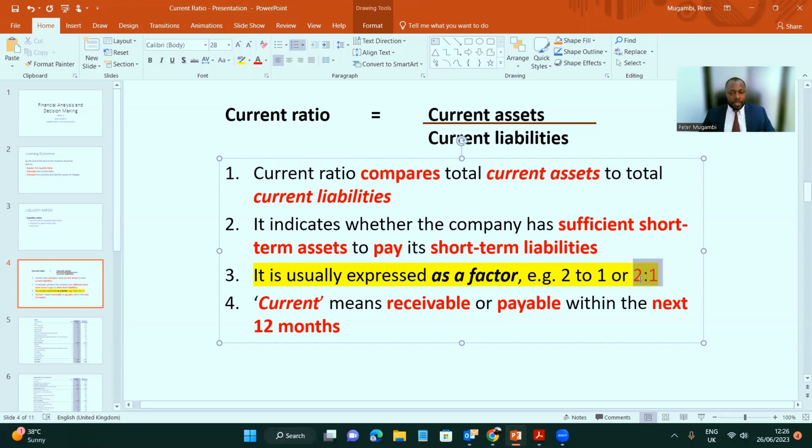This is most important because if the creditors come for their money to the company, which is in this case 1, then the company has strong liquidity to be able to pay all its creditors and still be left with one asset to continue its operations. So again, that is most important to know, because once you calculate the ratio, you want to compare it with 2:1. Let us see how this works for Carrefour.